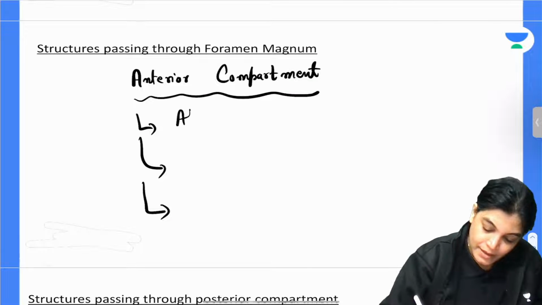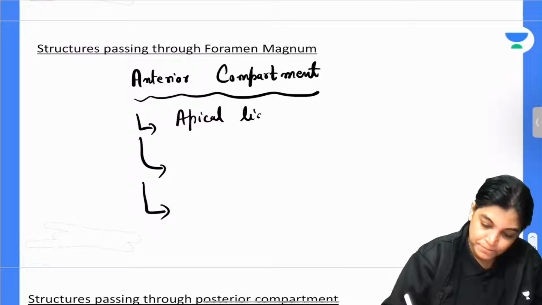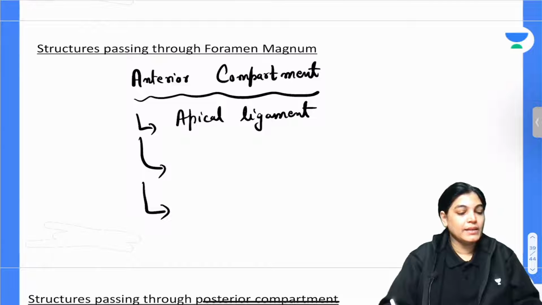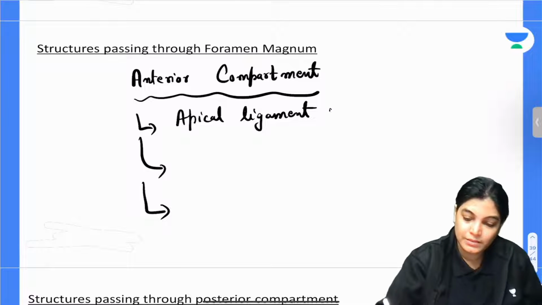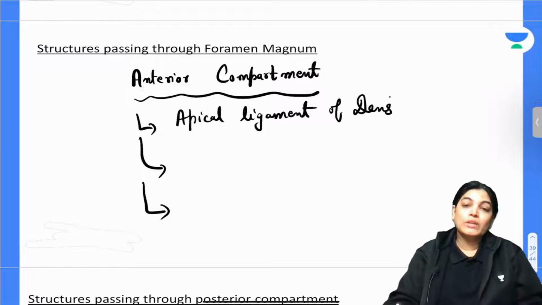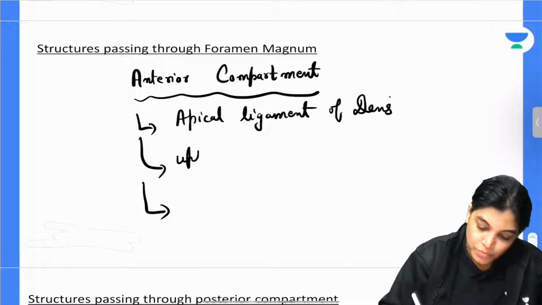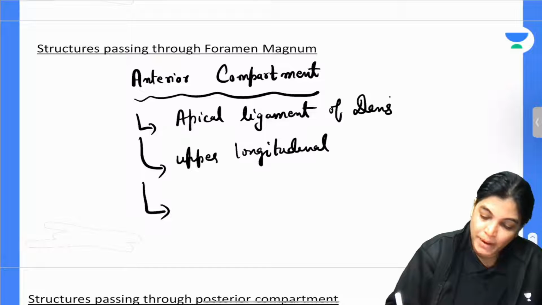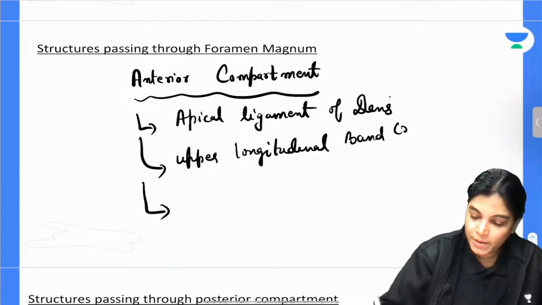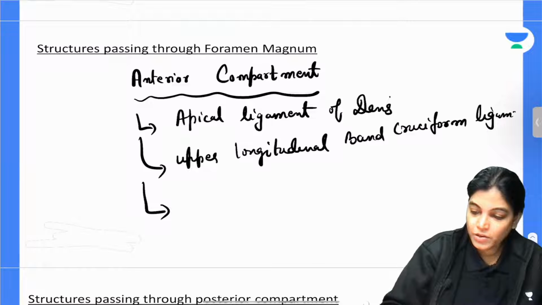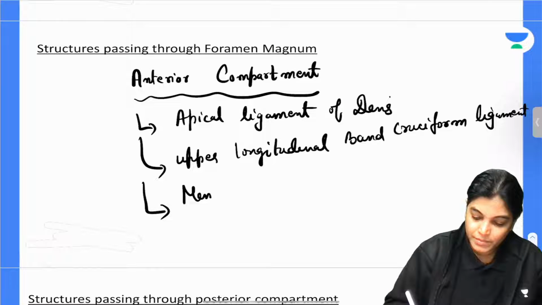are the apical ligament of dens, the upper longitudinal band of the cruciform ligament, superior band, you can say superior longitudinal or upper longitudinal band of cruciform ligament, and that of membrana tectoria.